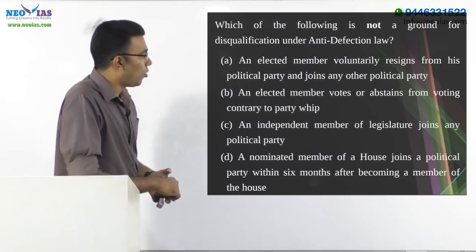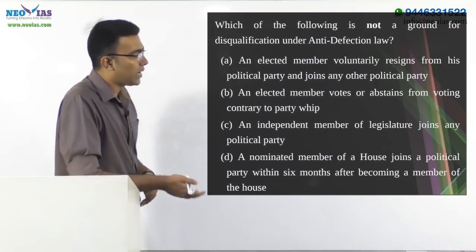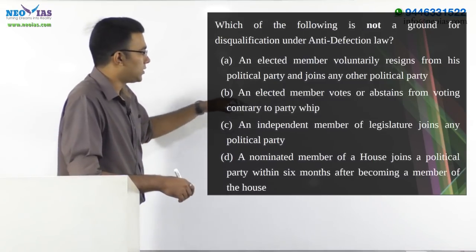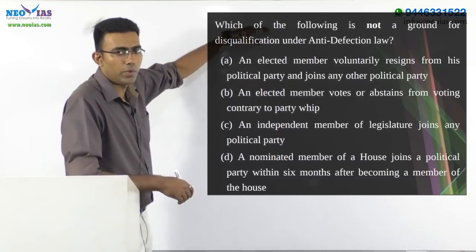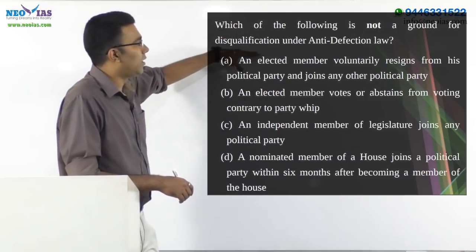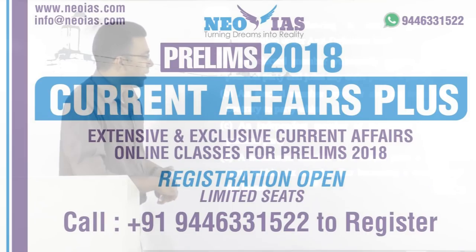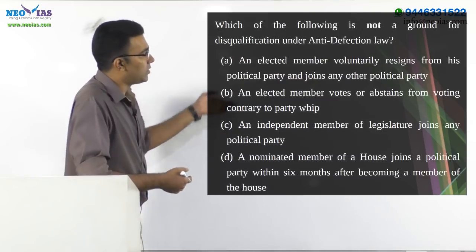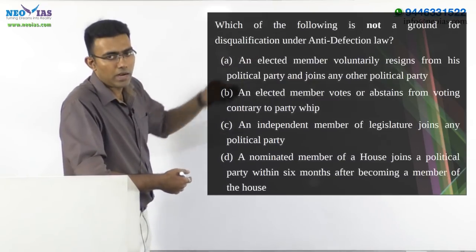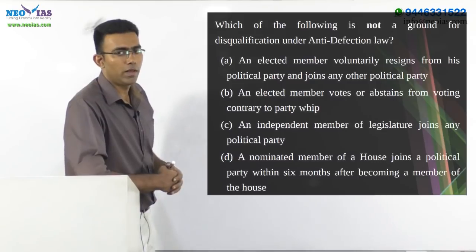B. An elected member votes or abstains from voting contrary to the party whip. This is also right. This is also not the answer for this question because it is actually a ground for disqualification under anti-defection law. C. An independent member of legislature joins any political party. Again, this is also a ground for disqualification under anti-defection law. Hence, this is also not the correct answer.